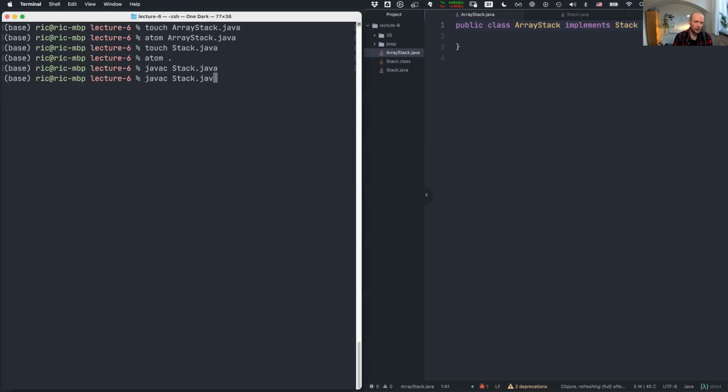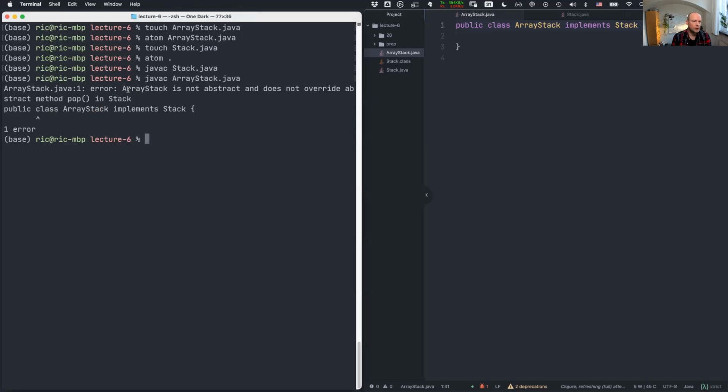If I try to compile this, it's going to give me complaints. It's going to say ArrayStack is not abstract and does not override abstract method pop in Stack. So this shows you this is like a rule. If I want this to be a stack, it has to implement those behaviors.